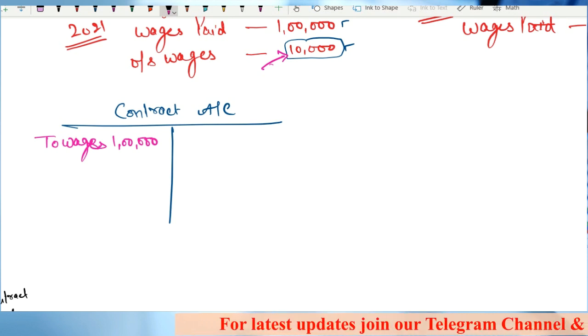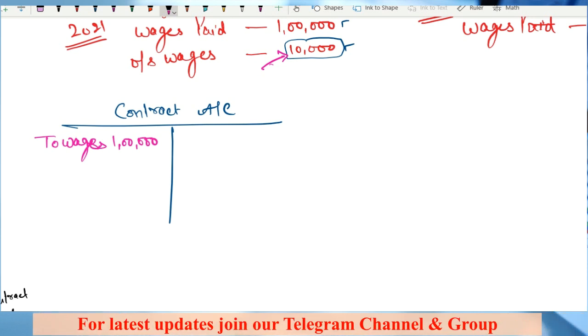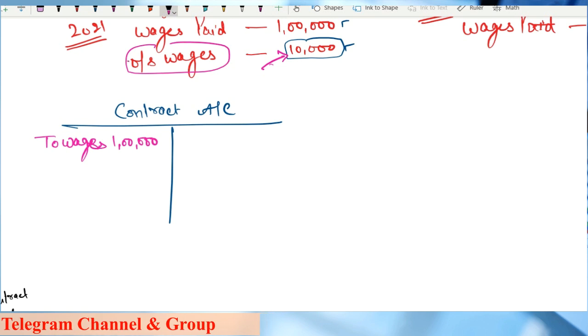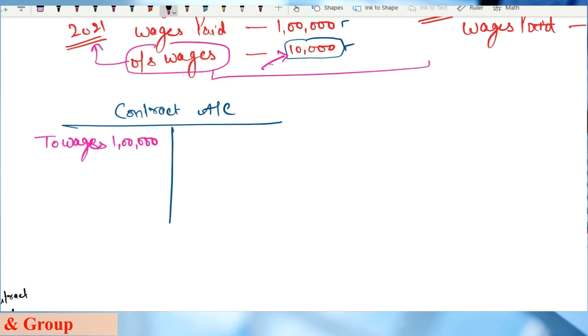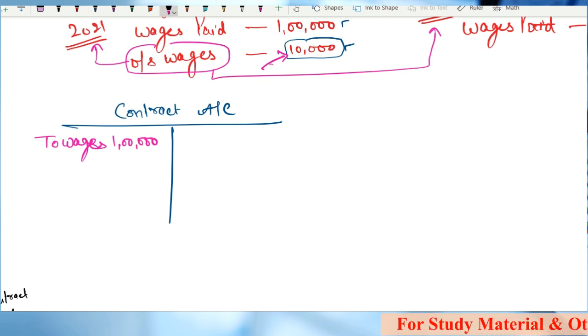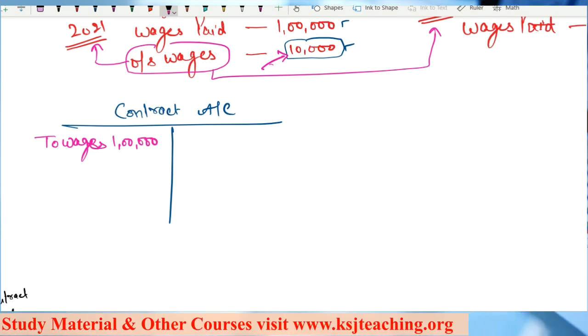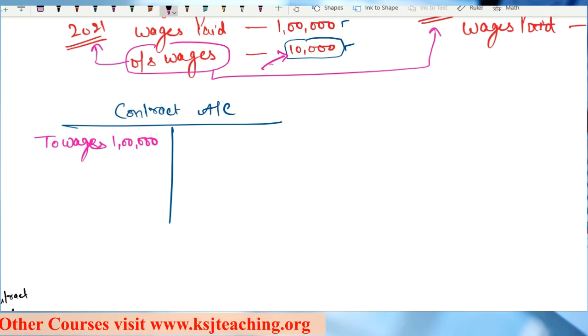If you are booking the expenses on the accrual basis, this is the expense of which year, 2021 or 2022? Sir, this is my expense for 2021, and in contract costing we will always assume that the booking of expenses is on accrual basis.